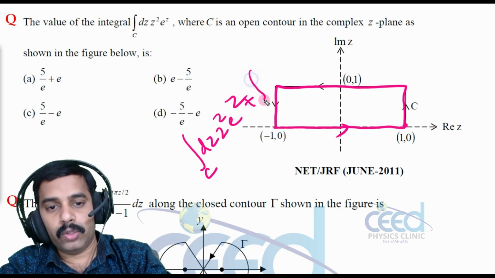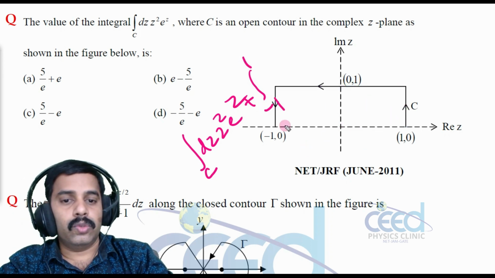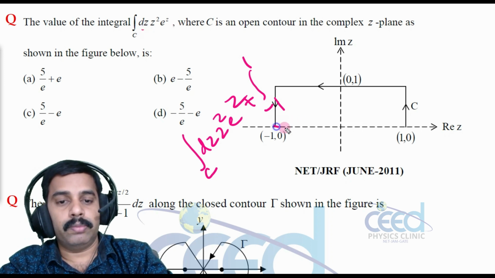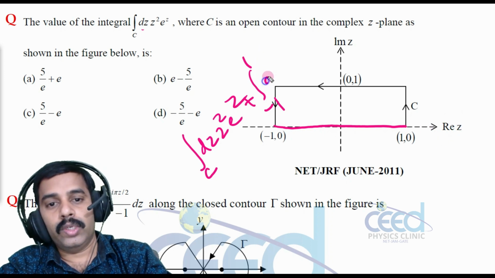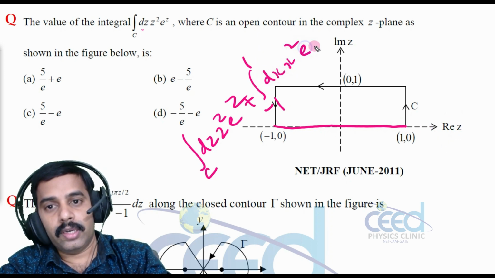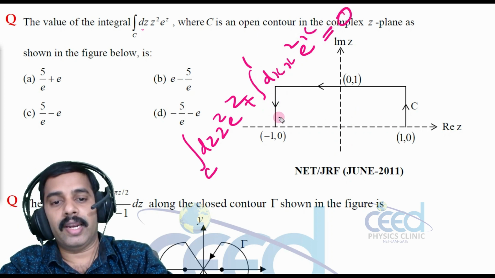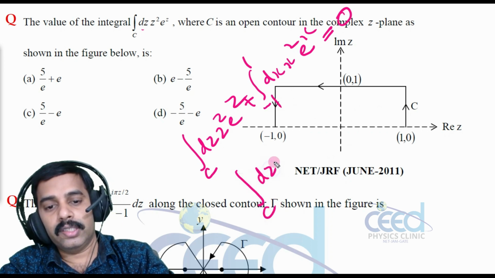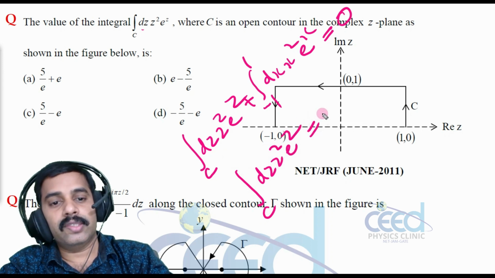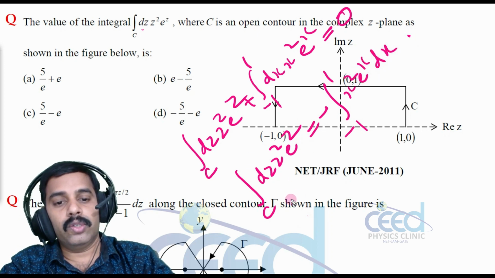So z I can replace with x, because it is on the real axis. So dx x square e raised to x. The net sum of this integral should be 0 because the function is analytic, right? So we need to find this curved integral only. So it is equal to minus 1 to 1 x square e raised to x dx, right? Now to find this, we need to integrate.